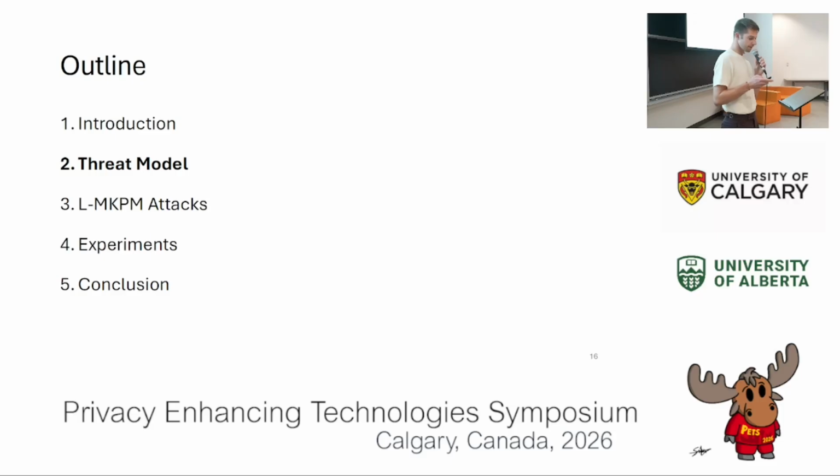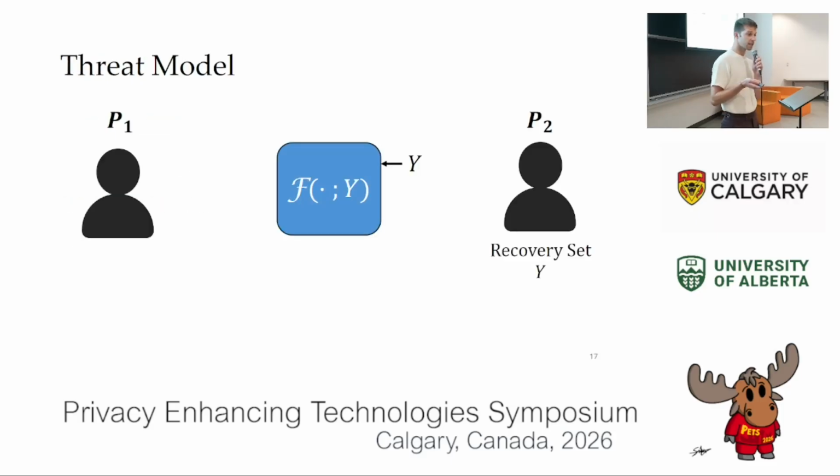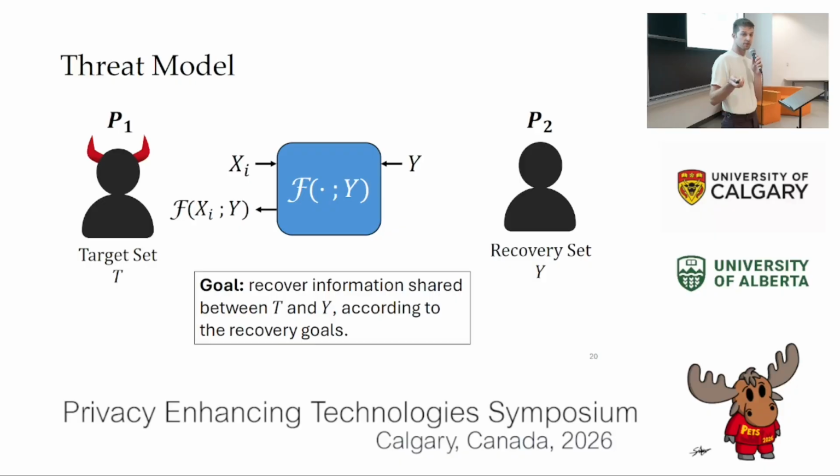A few words on the threat model. This is aligned with the previous works. So we consider a functionality that involves 2 parties, P1 and P2. P2 is assumed to be honest and have a static input, Y, which we call the recovery set. And P1 is allowed to choose its inputs adaptively over multiple protocol invocations. It itself holds a target set T of known information, such as email addresses or phone numbers, and its goal is to infer as much information about Y as possible, given the provided information in T.